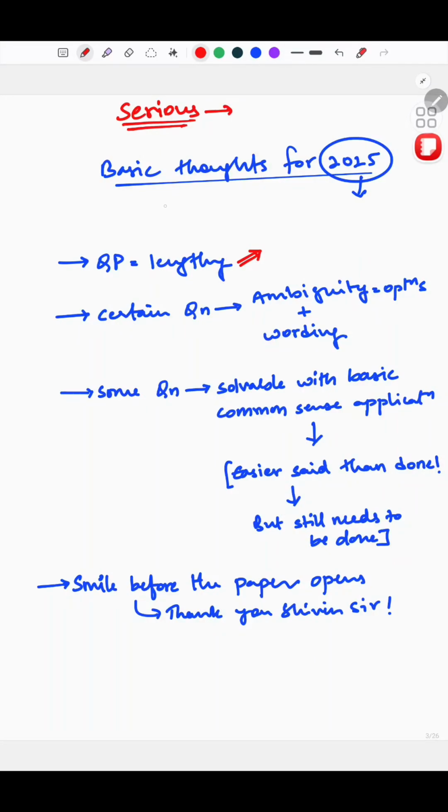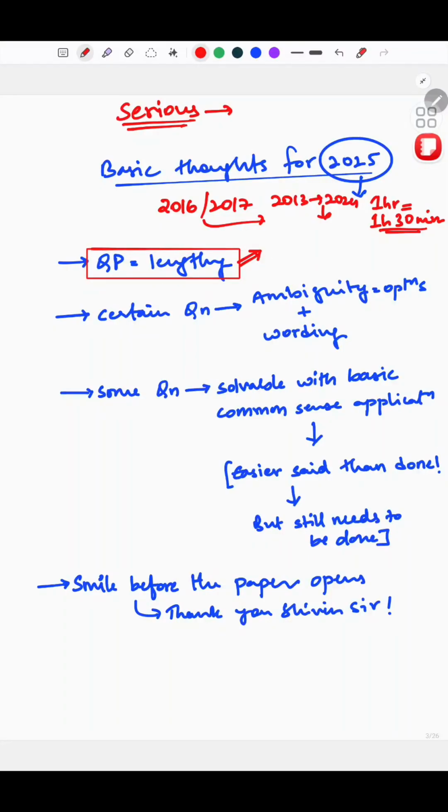Yes, definitely lengthy. Normally if I compare this with my 2016, 2017 attempts, and my mock attempts for all the years from 2013 to 2024, I think normally the paper gets done in 1 hour 30 minutes. Correct, that you are done with 2 rounds of questions, you've ticked all the options and so on. But this paper, trust me, in the exam hall I also took 2 hours. And even 2.5 hours would have been insufficient, I feel, if I had to revisit.